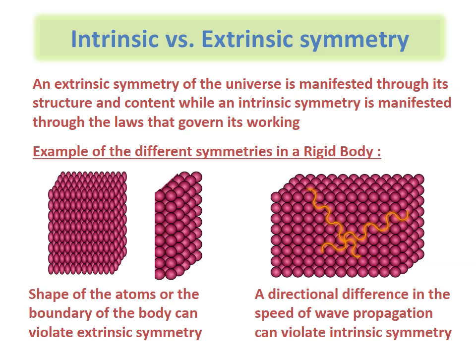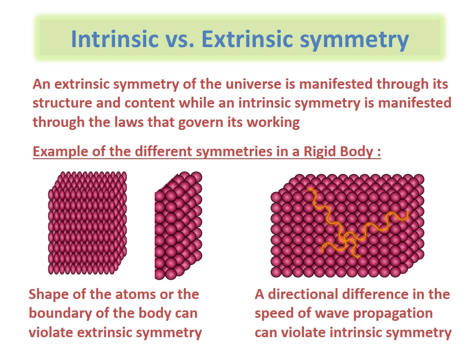Since space is modeled after a rigid body, it would be interesting to see what these symmetries mean for a rigid body. Extrinsic symmetry in a rigid body can manifest itself in several different ways. One example, which is given here, is if the atoms that make up the rigid body are not spherical, but they have an elongated length in one direction.